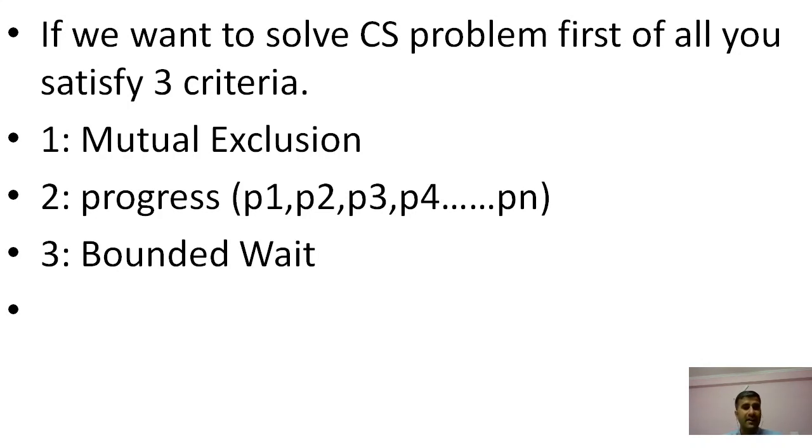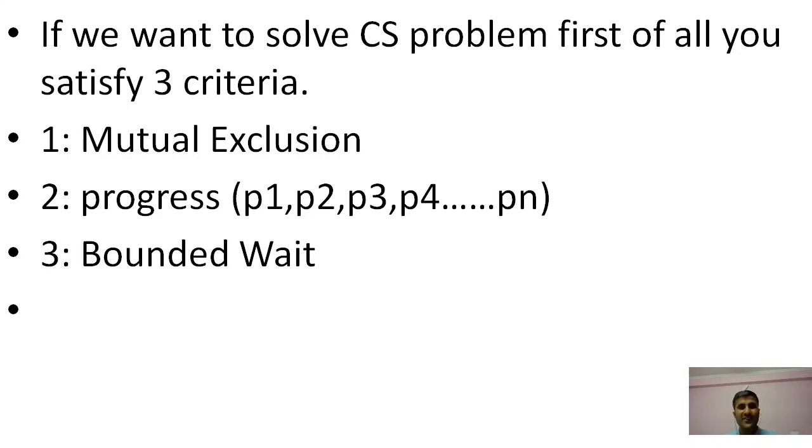We justify certain criteria: first is mutual exclusion, second is progress, and third is bounded waiting. Mutual exclusion represents that whichever process wants to be executed, either P1, P2 or P3 and others, only one process can enter into the critical section. If P1 has entered the critical section, it can't permit another process like P2 to enter. That is mutual exclusion.